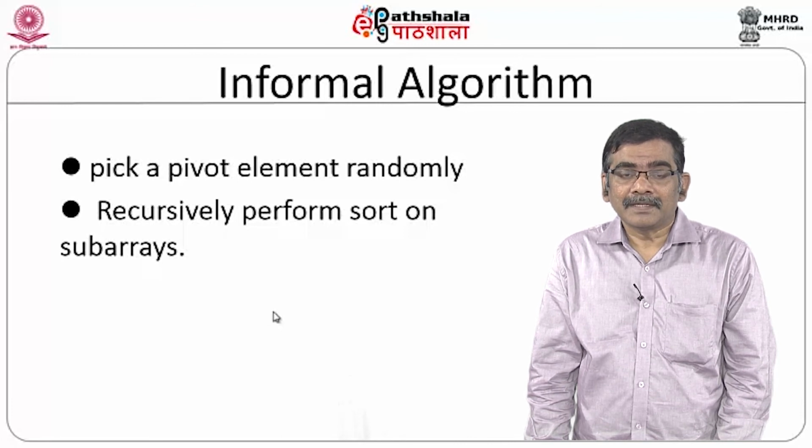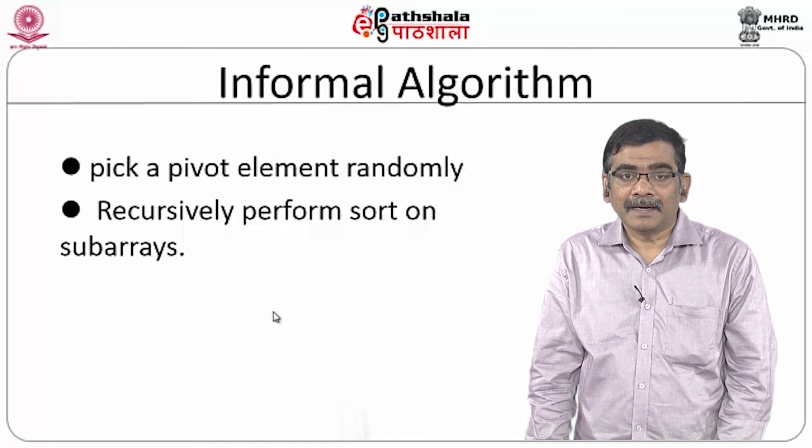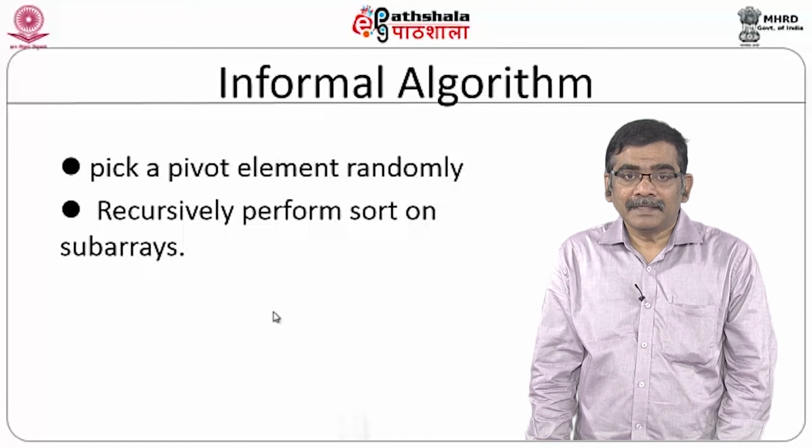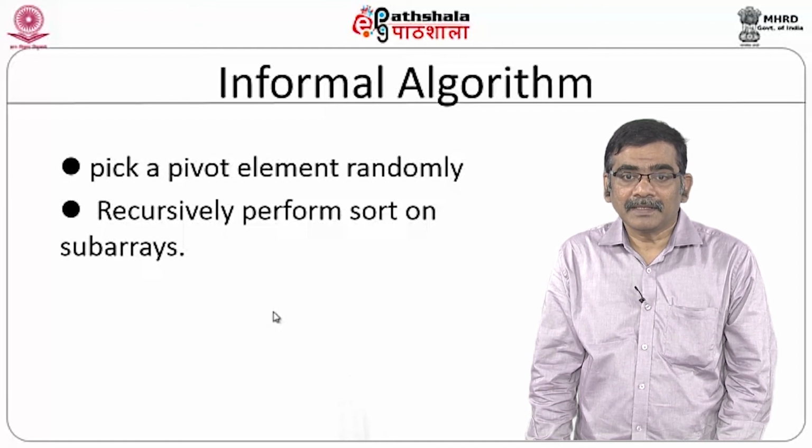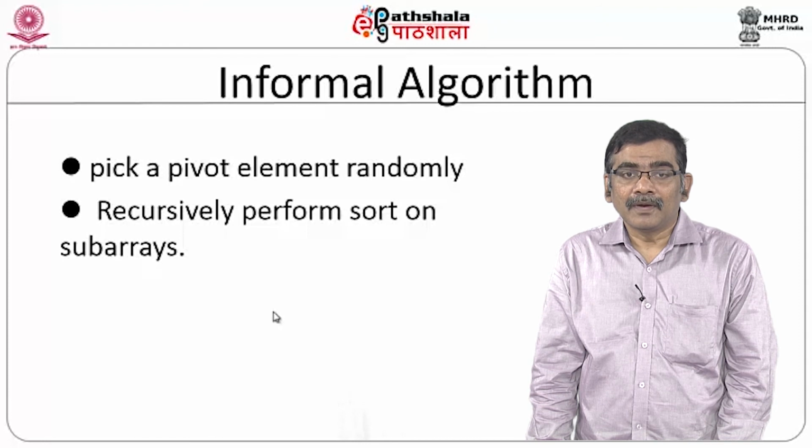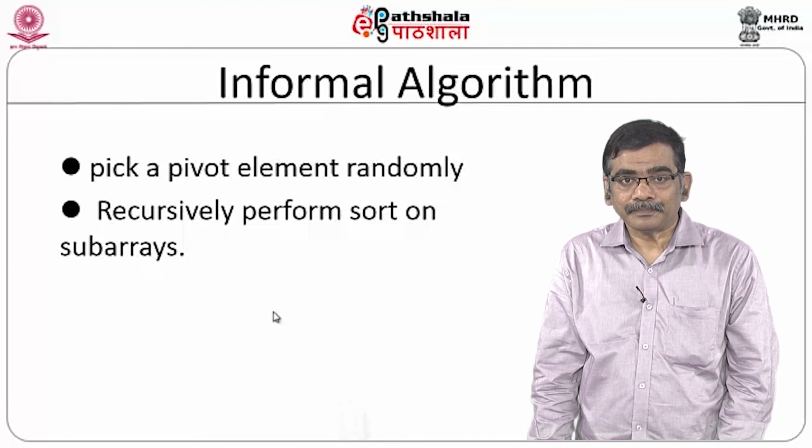We recursively sorted all the sub arrays, and the sorted order is always the sorted order of your sub arrays and your pivotal elements. We had seen that in the worst case the complexity of quicksort is order of n square, and in the best and average case it is going to be order of n log n.